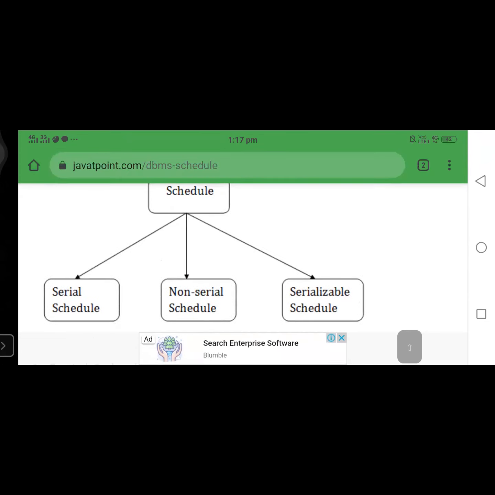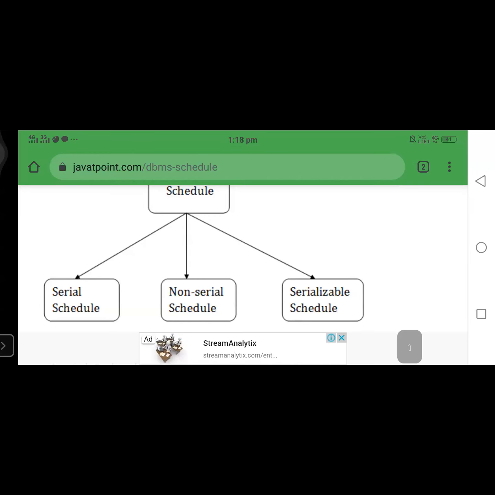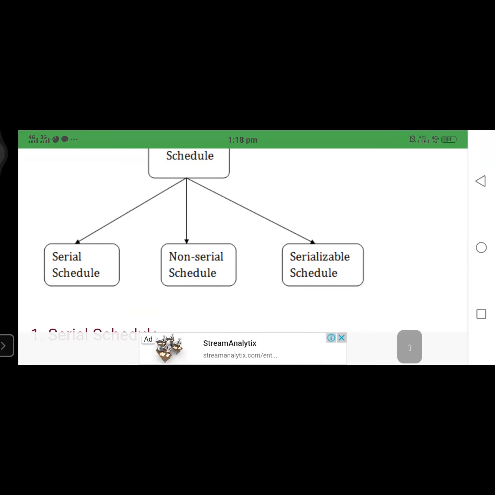Here we consider three types of schedules: the serial schedule, the non-serial schedule, and the serializable schedule. First, let's see what the serial schedule is. A schedule means we are selecting which transaction is allowed to start execution, and that is decided by the schedule. For the serial schedule, the name itself implies that it follows the sequence. For example, if one is executed, next two, next three, next four, like that. That is a serial schedule.